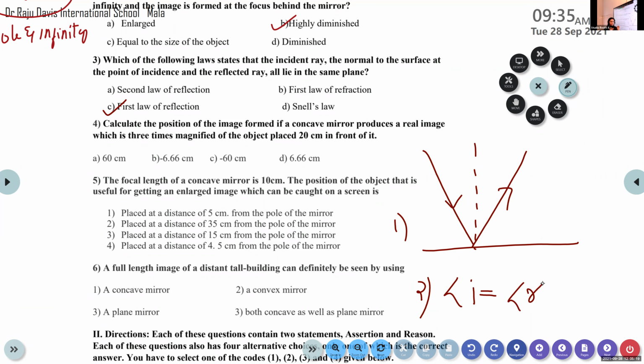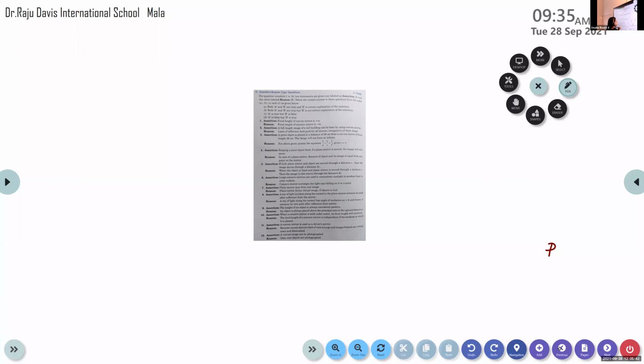This is the simplest law when we compare these two laws, but it is the second law of reflection. The first law of reflection is the one that is defined with the incident ray, reflected ray and normal all lying in the same plane. Okay. So the correct option is option C, first law of reflection.